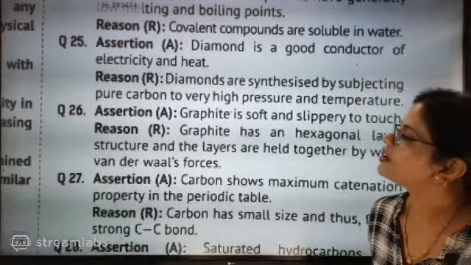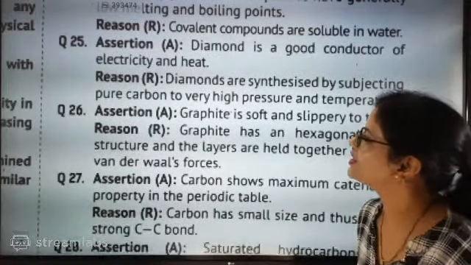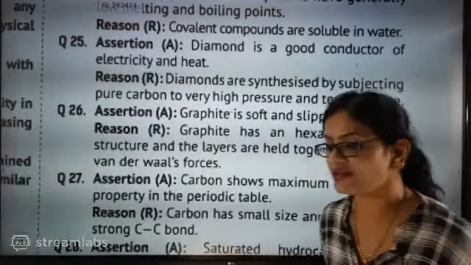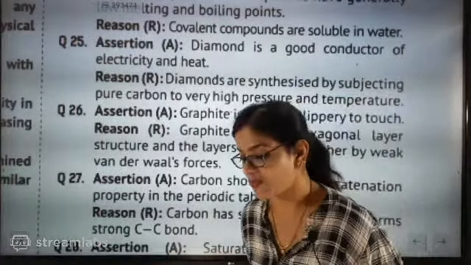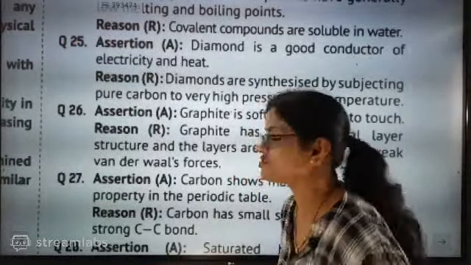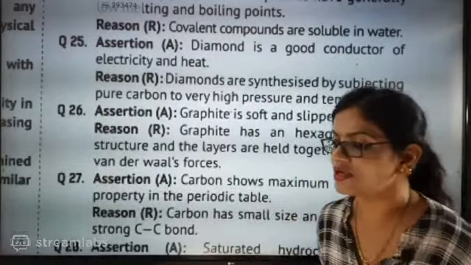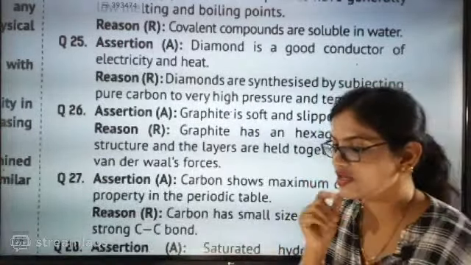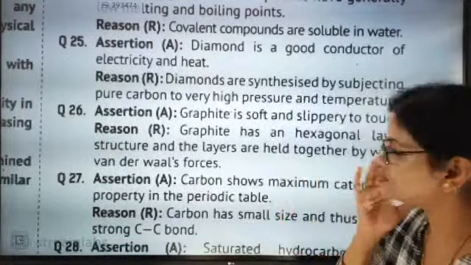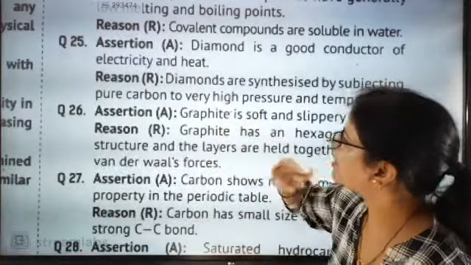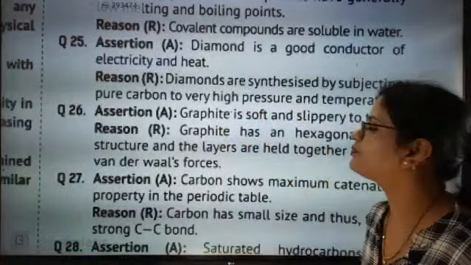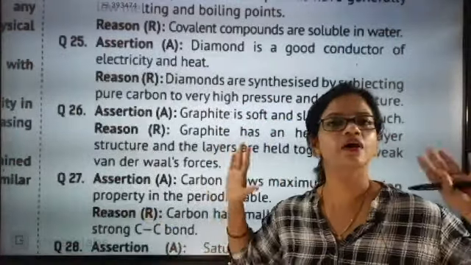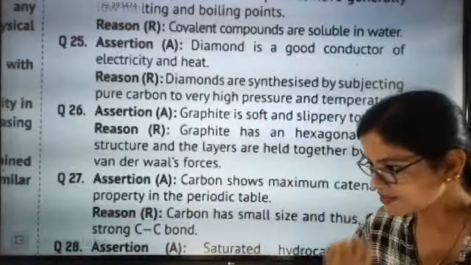See, again I am telling you one thing. I am going to repeat this part because tomorrow these types of questions may come, since other sections are eliminated. Only properties and these parts are left. So you have to be very careful. Now you have to understand very nicely and say the answers. Here, the first thing is that graphite is soft and slippery to touch. Agreed. Now the reason is,